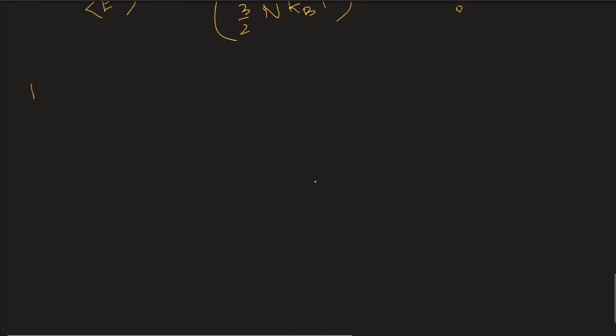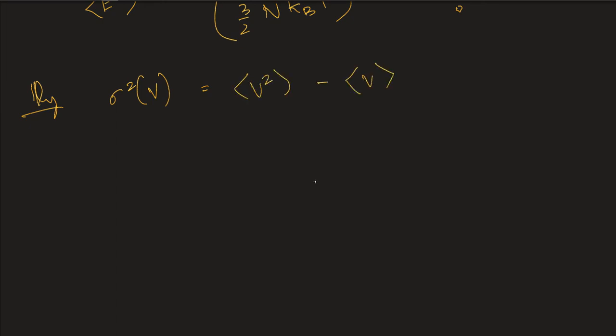Okay. Similarly, you can calculate something for volume, the fluctuation in volume. If you follow the same method that I showed above, you can see that this will result in this, the isothermal compressibility.